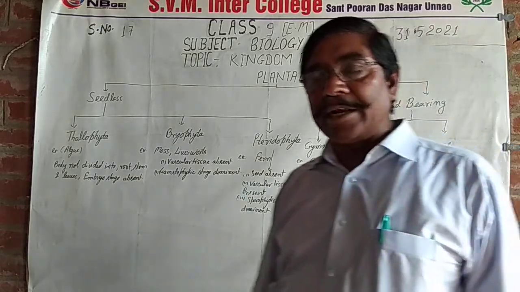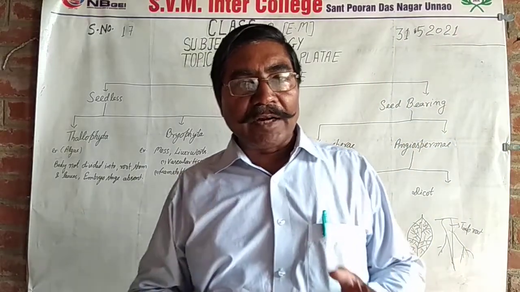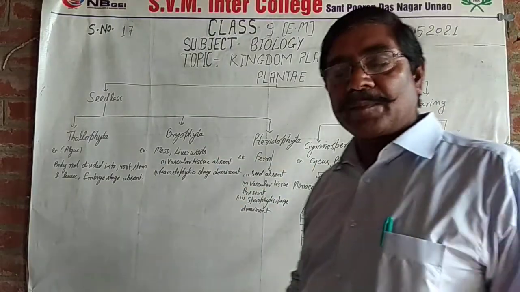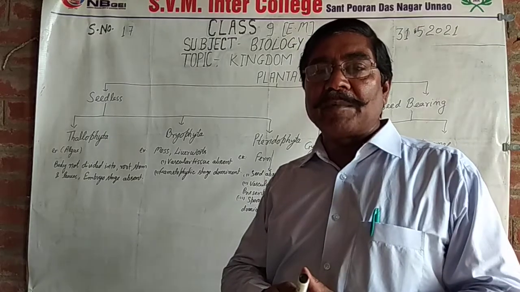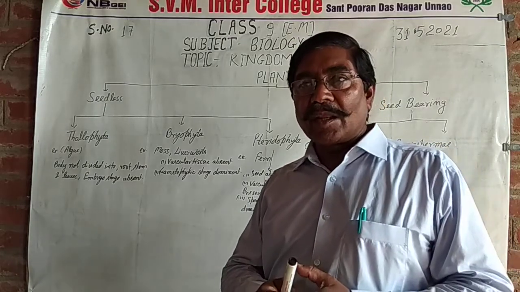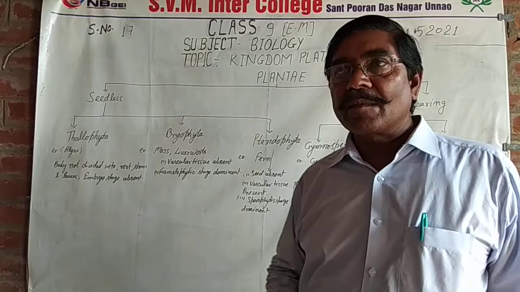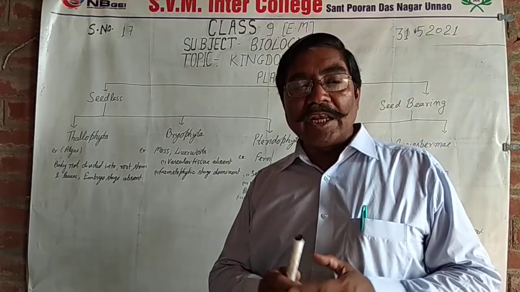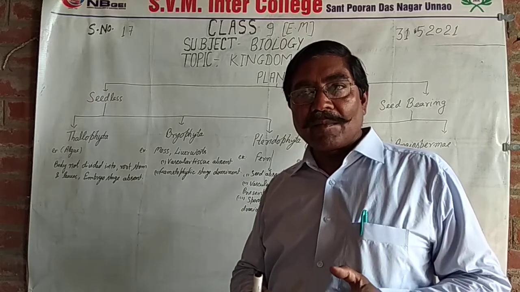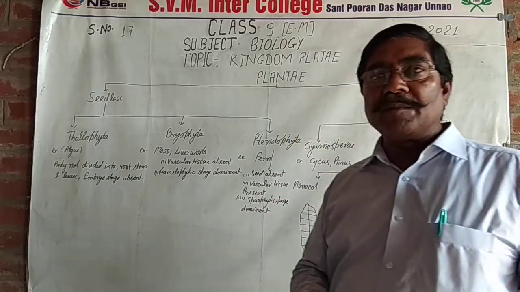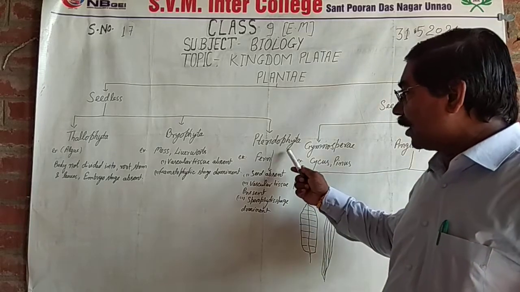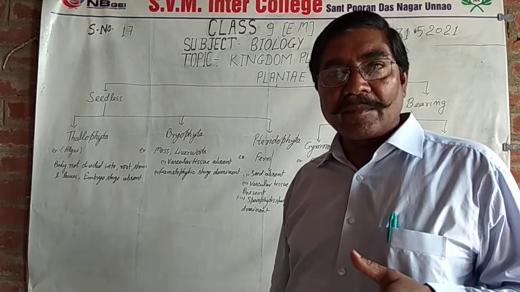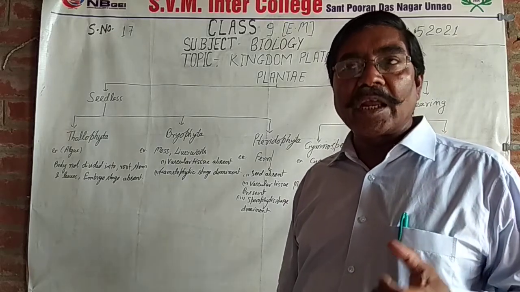Then we come to the Pteridophyta. Pteridophyta is a bridge between the Bryophyta and Gymnosperm. It is linked between the Bryophyta and Gymnosperm. These are more primitive plants. These are the first plants on land which have vascular tissue. Vascular tissue means xylem and phloem. These are called conductive tissue and vascular tissue.